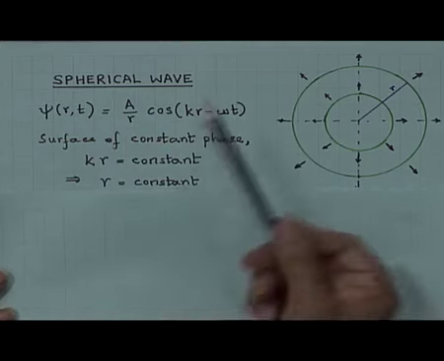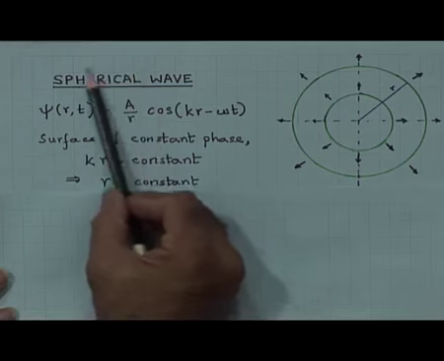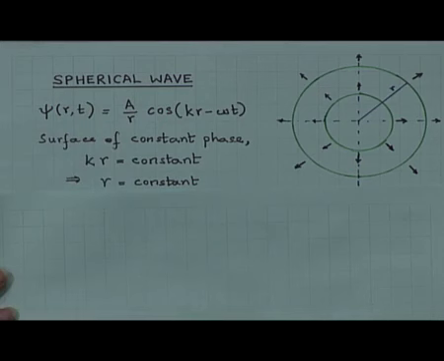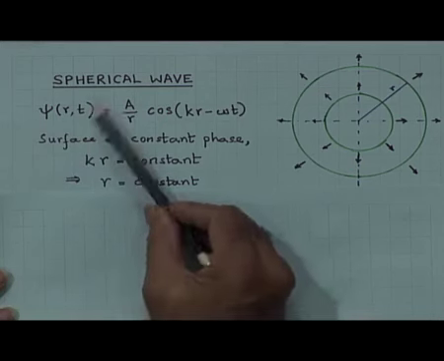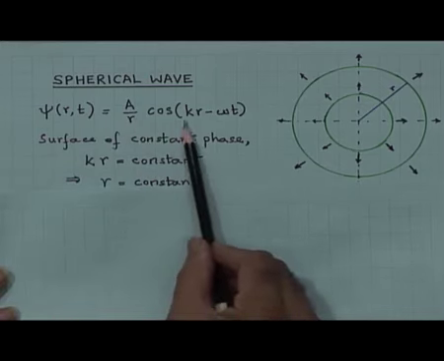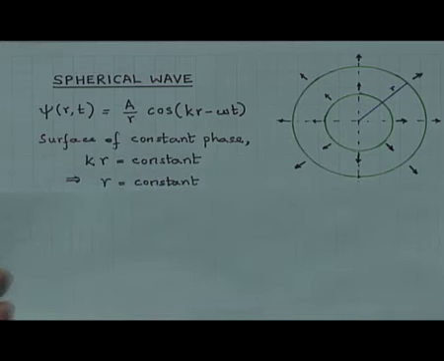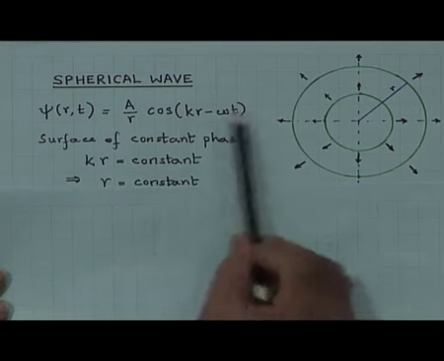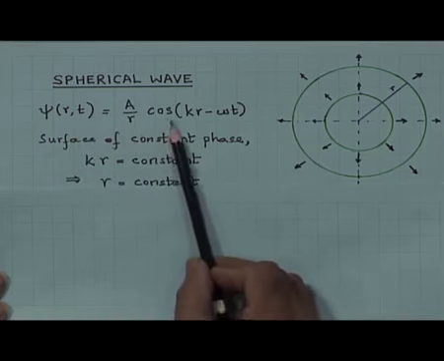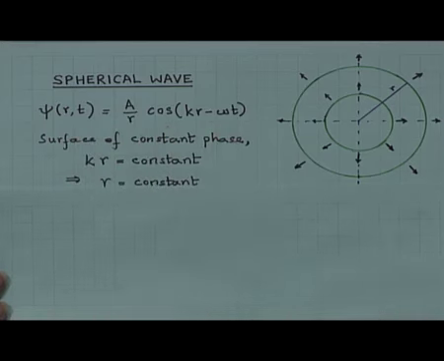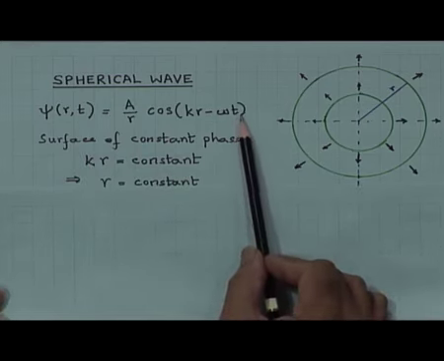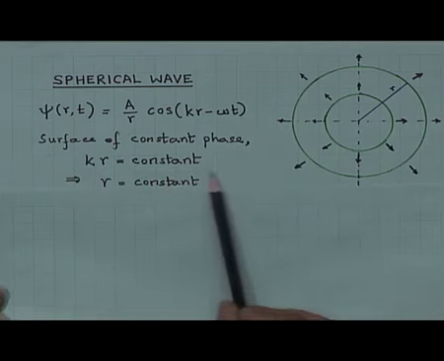As before, if we extend the definition of the wave, a spherical wave must mean a wave with a wave front which is a sphere. So, the wave fronts must be surfaces of spheres, and let us see whether a representation like this represents surfaces of spheres or not. So, psi of r is equal to a by r into cos(k r minus omega t). The surface of constant phase at any given instant t equal to t1 is k r equal to constant.